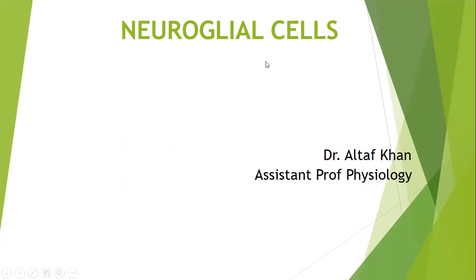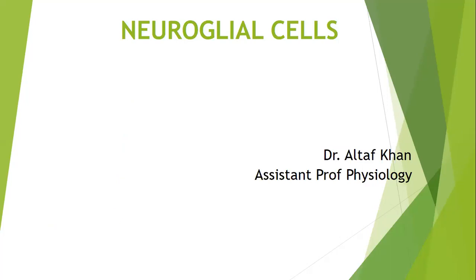Now, basically, the nervous system is composed of millions of neurons. These neurons work day and night to control the human body. Basically, neurons alone cannot do their work. They are supported by some other cells which are more in number than these neurons and present along with them.